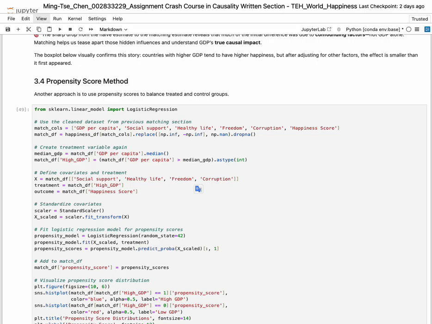And the 3.4 part, propensity score method. In this part, I used propensity scores to balance the treated and control groups. I fit a logistic regression model to estimate the probability of being in the high GDP group.